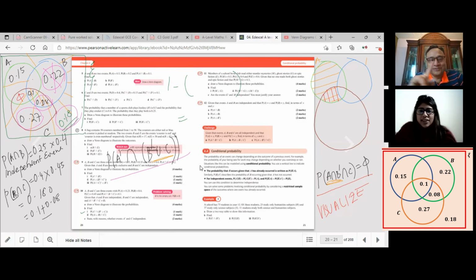I was just checking. So only three of them will be included. You're right. So you have to add 0.08, 0.27, and 0.18 to get this answer. Is that clear to you? Yeah, now it's clear. Other parts you can do. I think you've understood this part.